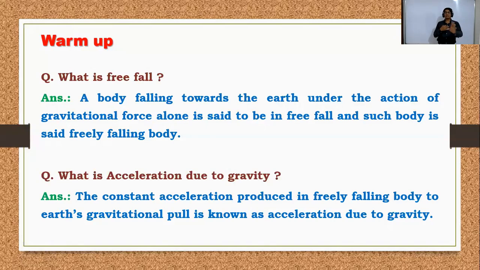The definition is that the constant acceleration produced in a freely falling body due to the Earth's gravitational force. Constant acceleration: underline this important point. When we consider the gravity of the earth, this is a constant acceleration, because we well know that it is 9.8 meter per second square. Over the whole Earth we approximately consider 9.8 meter per second square.